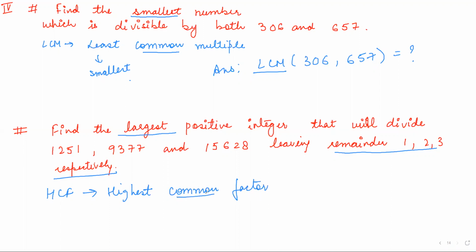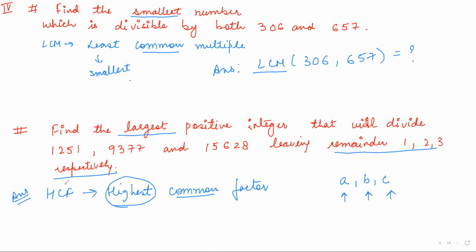Common factor means if you are taking the HCF of three numbers A, B, C, it is a common factor. That means it's a number which will divide A, which will also divide B, which will also divide C. And it is the highest common factor. There can be others also, but the highest one which can divide all three numbers simultaneously is the HCF. So when you have to find the largest positive integer, the answer is actually HCF.